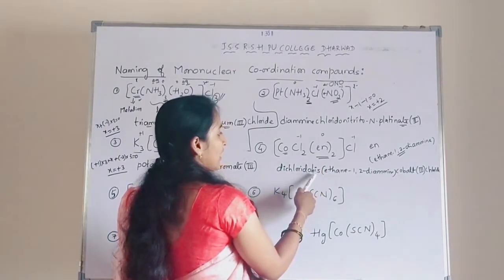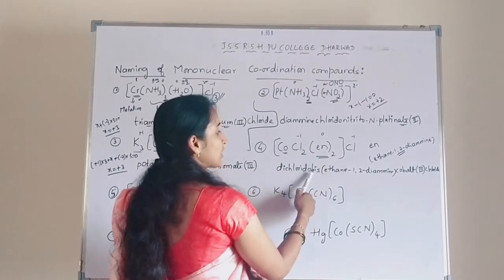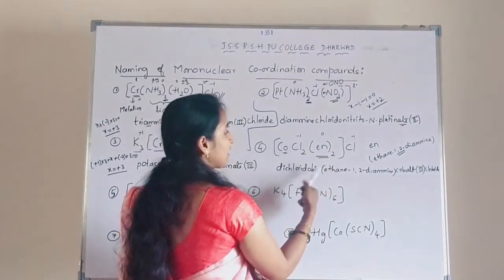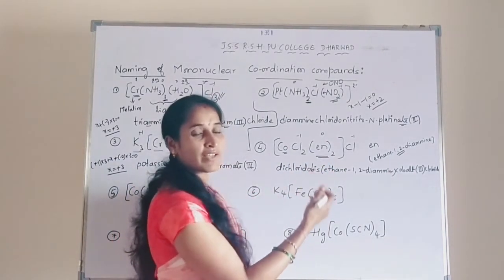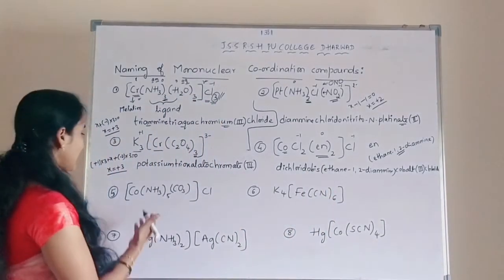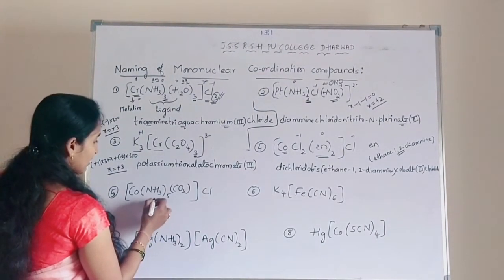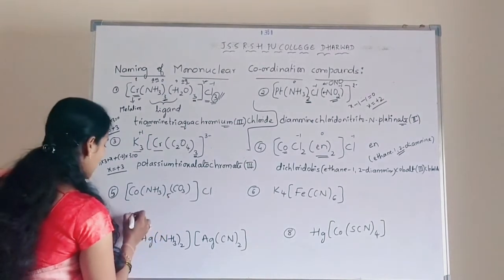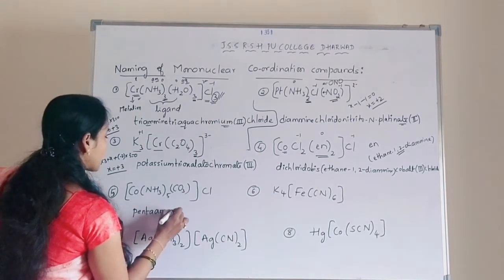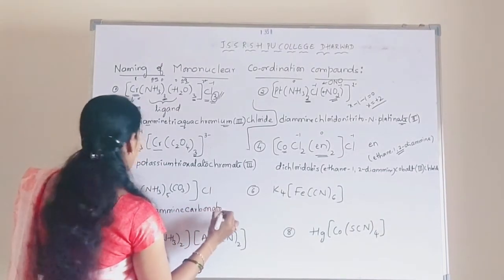So it is a didentate ligand. So that's why I have used one new prefix. So 2 identical ligands are there. So that's why I have used bis. If it is 3 identical didentate ligands, then we can use tris. If it is 4 identical ligands, then we can use tetrakis. Okay. So let's go for the next example. So 2 types of ligands are there here. So amine and carbonate. So A will come first. So penta, amine, carbonato, cobalt.